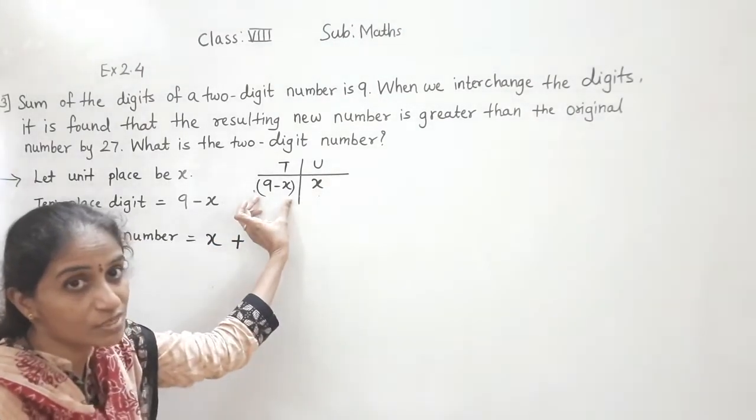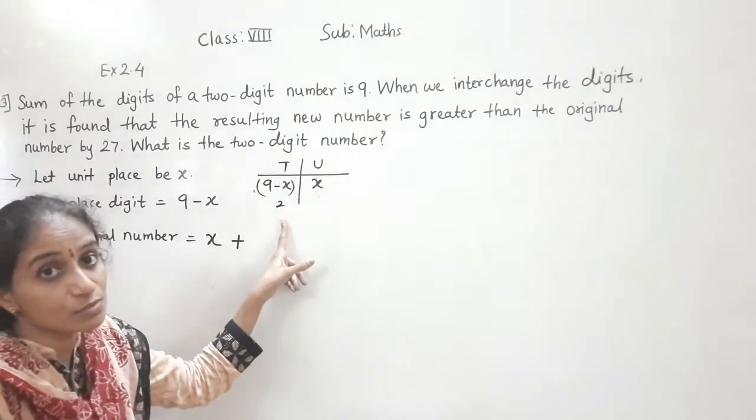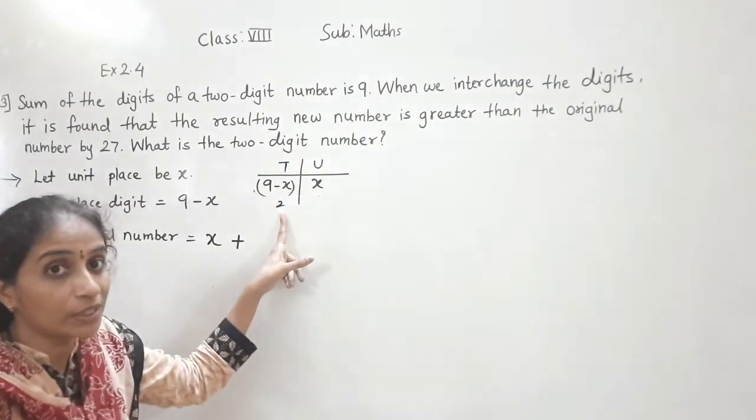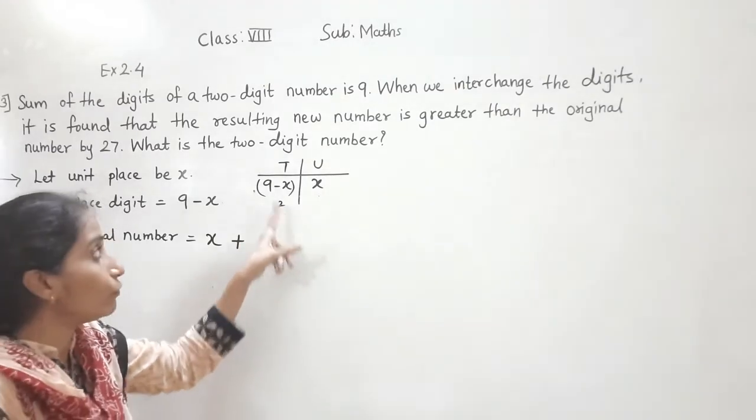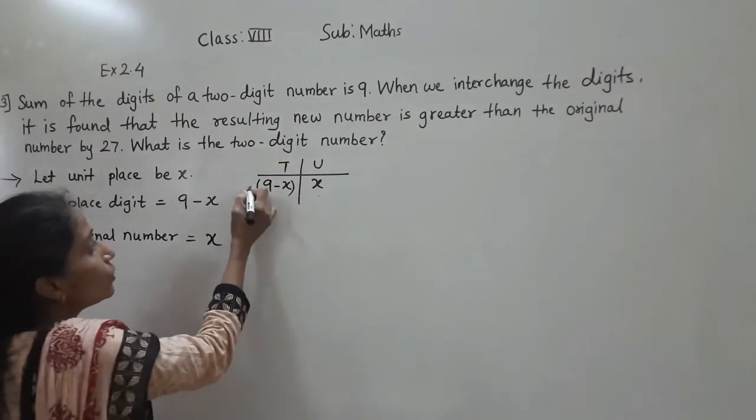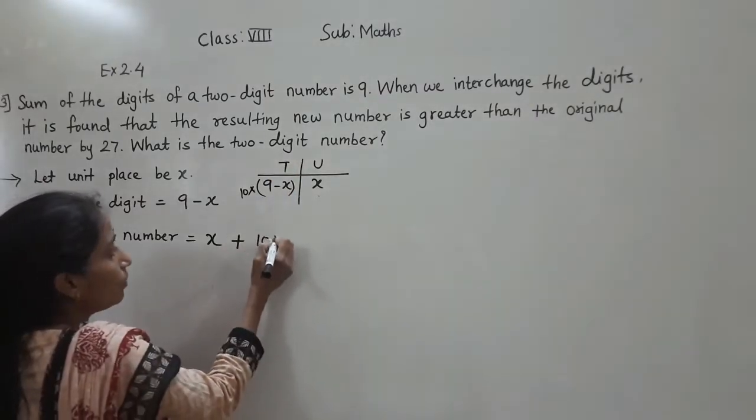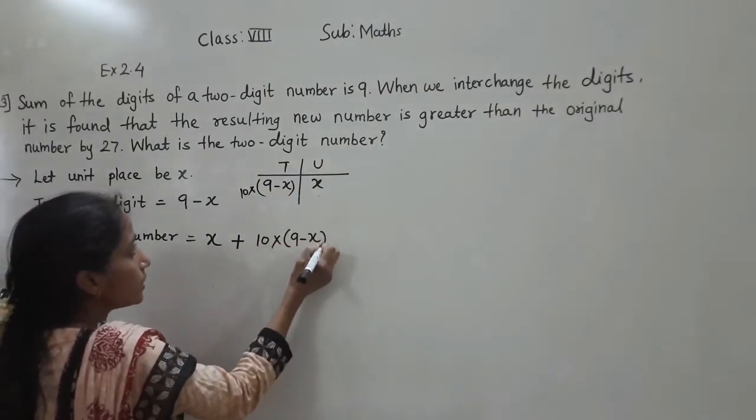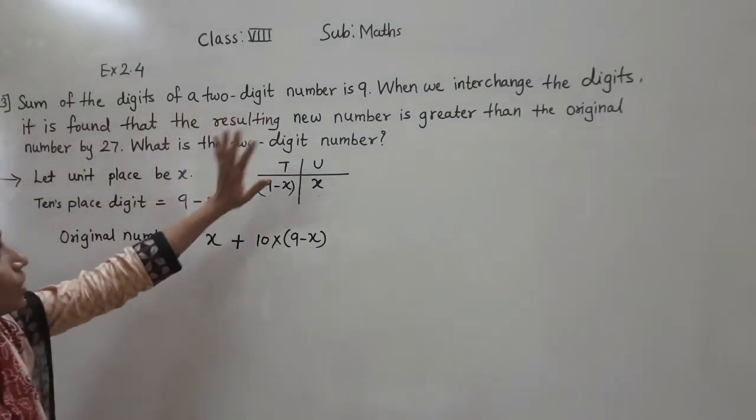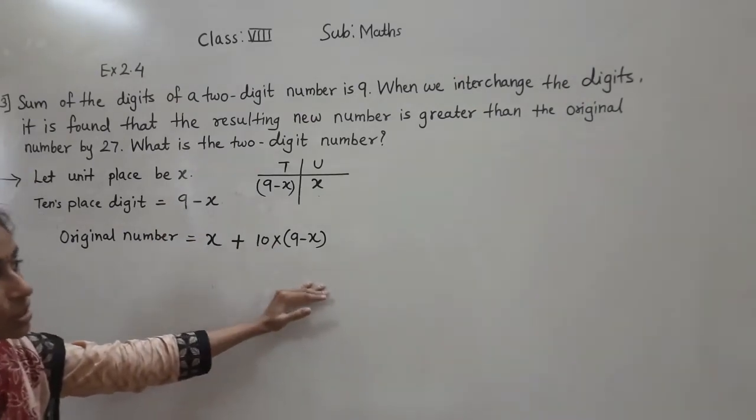Now what is the place value of this number? We should multiply by 10. See, if I have written 2 here, what is the place value of 2? It is 20. How did you get 20? After multiplying by 10 for this place, you got 20. In the same way, for this number we should multiply by 10 because it is at the tens place. So 10 multiplied by (9 minus x). So this is the original number. Sum of the digits of the 2-digit number is 9.